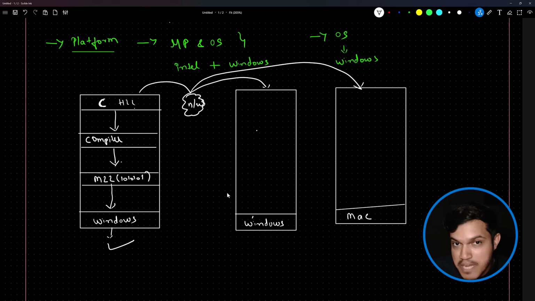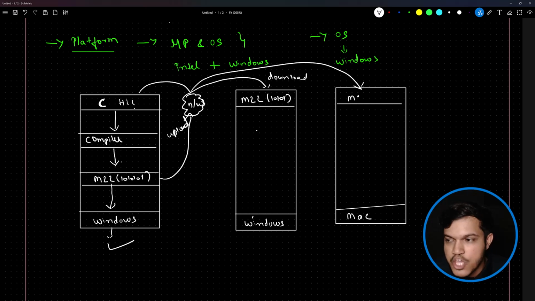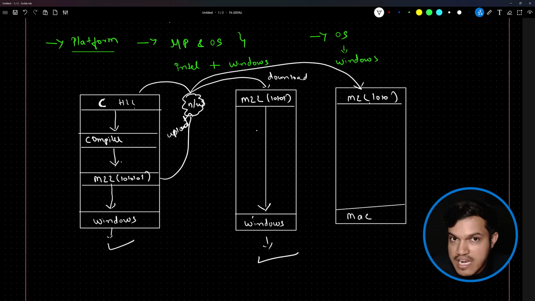So this machine level, machine understandable executable file is what I may have to upload over the network, and other systems can download it in order to run my application. Suppose this system has downloaded this executable code, and maybe this system also has downloaded that executable code, in machine understandable format, compiled executable code. Fine. Now, if you try to run this on this platform, it will work and it will give you the result. If you try to run this executable machine understandable code on this platform, it will not work. It will say, no, I cannot run this.